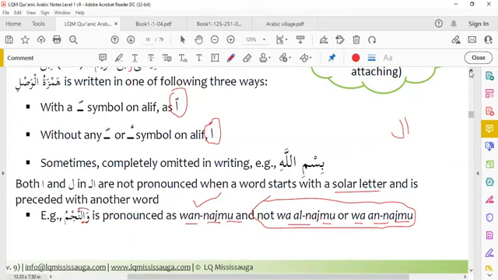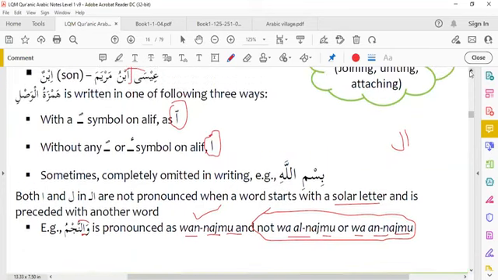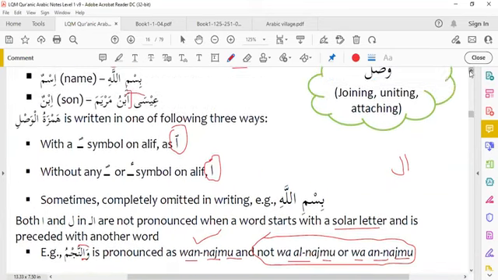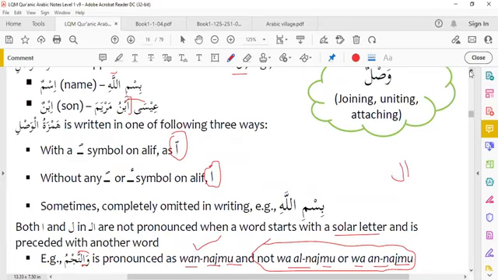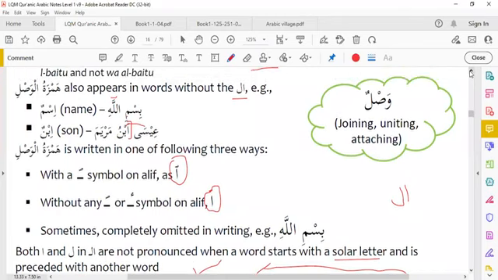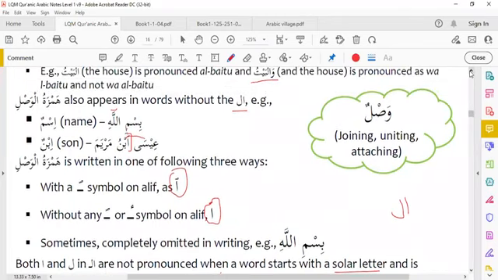I said the 3 ways in which Hamzatul Wasl can be written. I don't understand the part that sometimes it can be completely omitted in writing. When Hamzatul Wasl is in the middle of a sentence, you have to omit it.